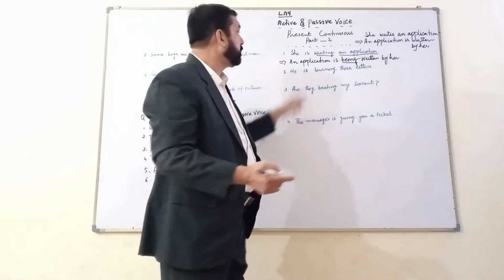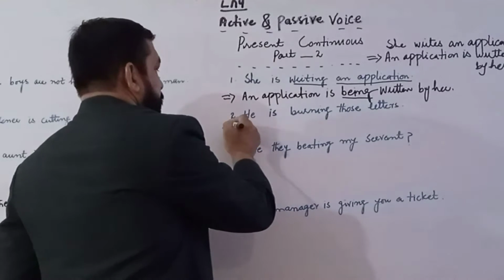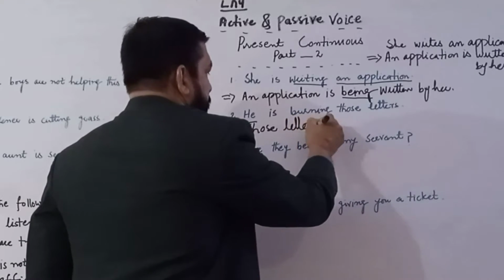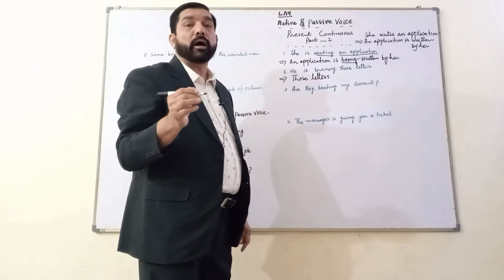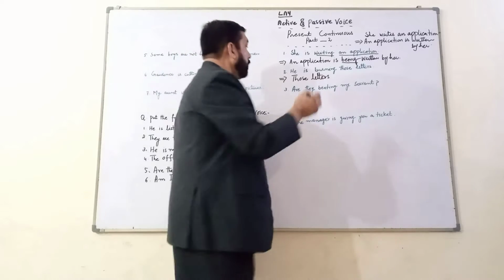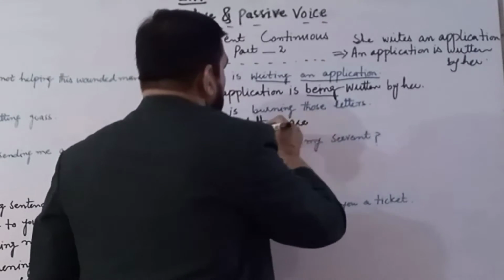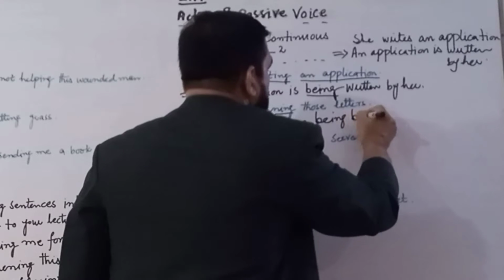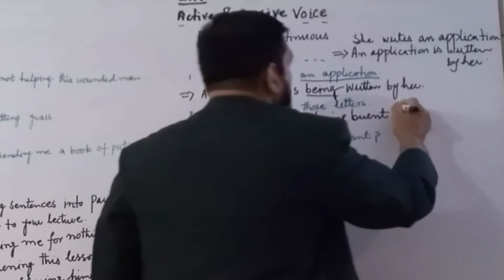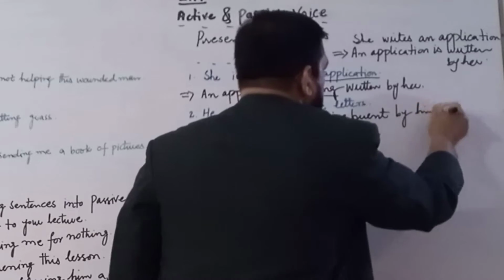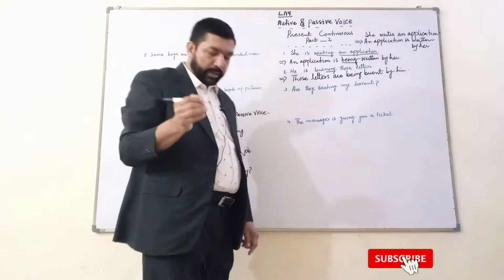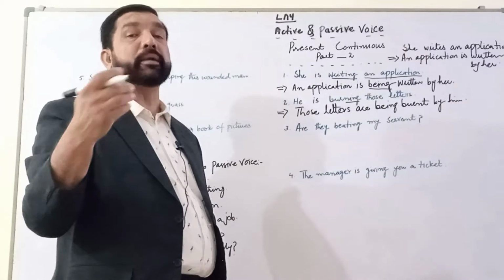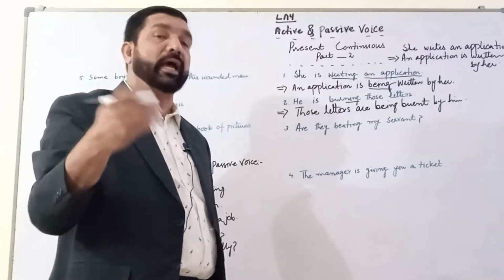Let's move to the second one. She is burning those letters. Here we have the plural object. Those letters, we have to use are. Those letters are being, का इजाफा होगा, and this first form will change into the third one. Burned by him. He is burning those letters. वो खतूत को जला रहा है. Those letters are being burned by her. वो खतूत उसके जरिए जलाए जा रहे हैं.